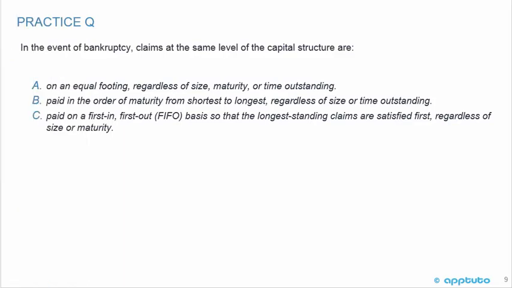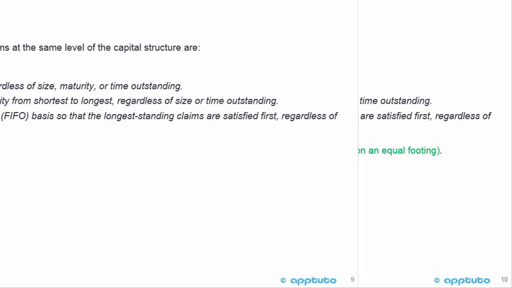And two more practice questions to finish this LOS. The first one: in the event of bankruptcy, claims at the same level of the capital structure are A, on an equal footing, regardless of size, maturity, or time outstanding, B, paid in the order of maturity from shortest to longest, regardless of size or time outstanding, or C, paid on a first in, first out basis so that the longest standing claims are satisfied first, regardless of size or maturity.